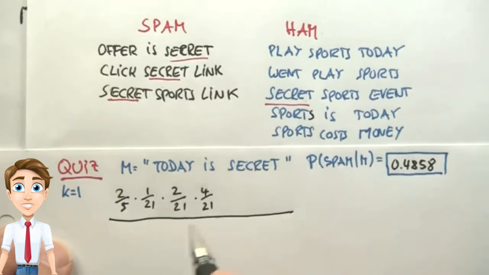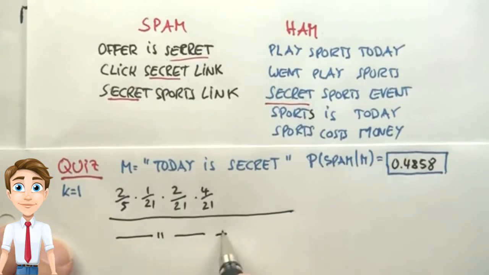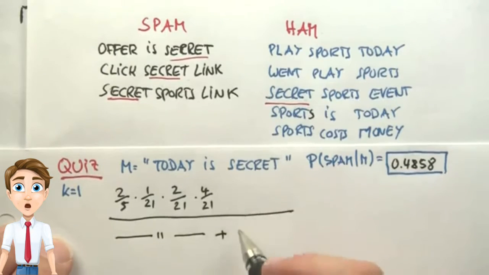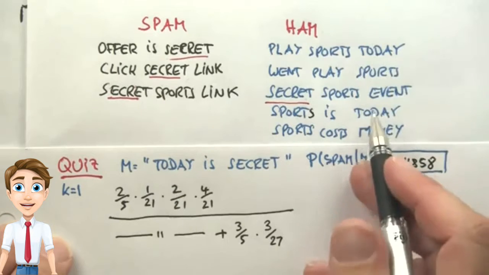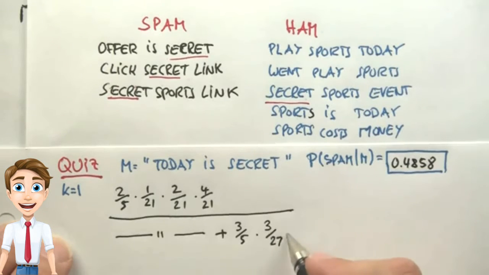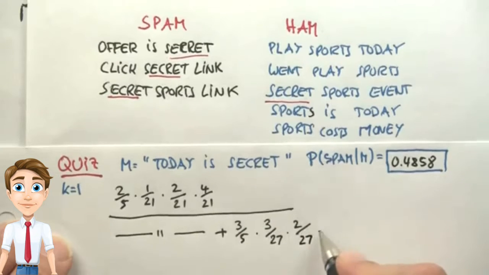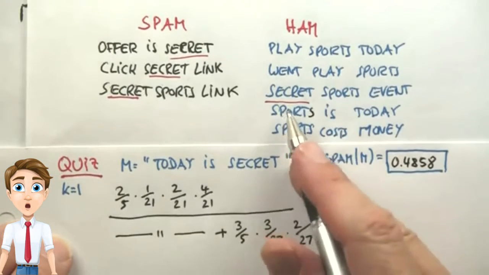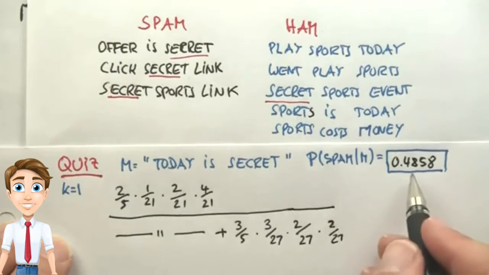And we normalize this by the same expression over here, plus the prior for ham, that is 3/5. We have 2 occurrences of today, plus 1 equals 3 over 27. Is occurs once, 2 over 27. And secret occurs once, again 2 over 27. When you work this all out, you get this number over here.